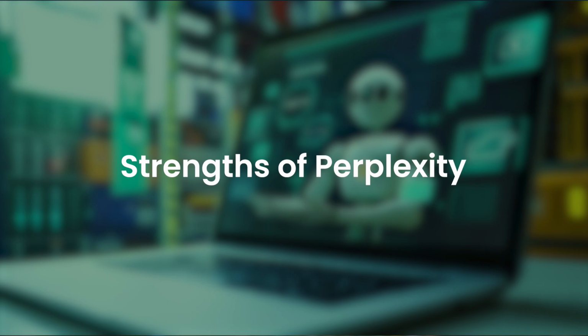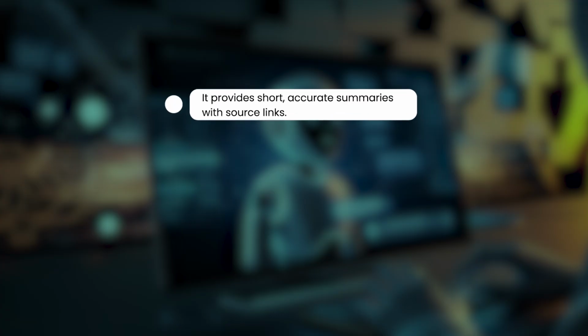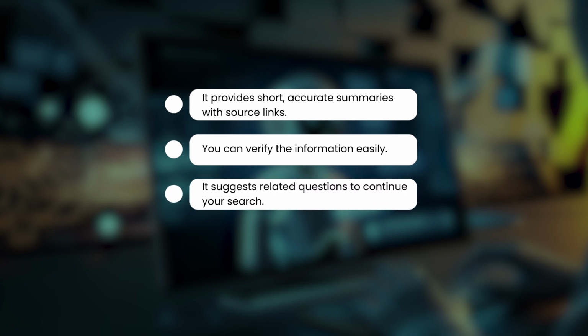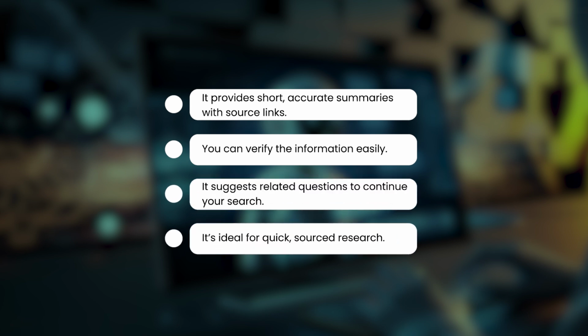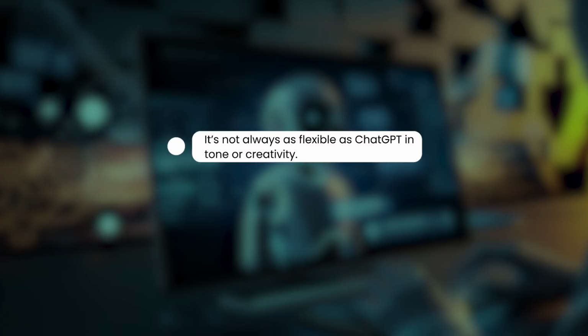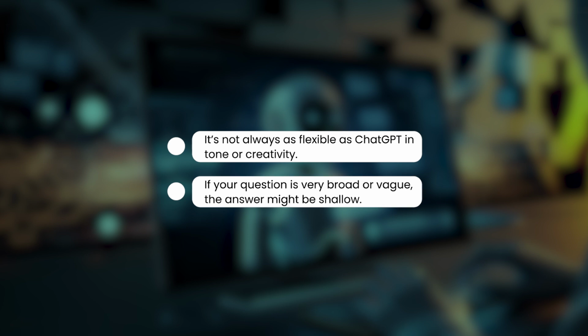Strengths of Perplexity. It provides short, accurate summaries with source links. You can verify the information easily. It suggests related questions to continue your search. It's ideal for quick source research. Limitations. It's not always as flexible as ChatGPT in tone or creativity. If your question is very broad or vague, the answer might be shallow.